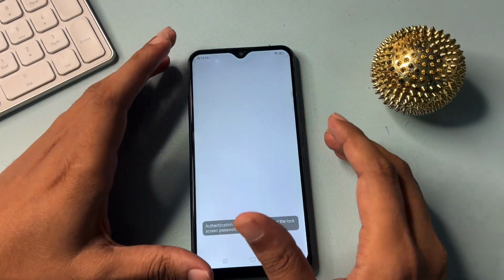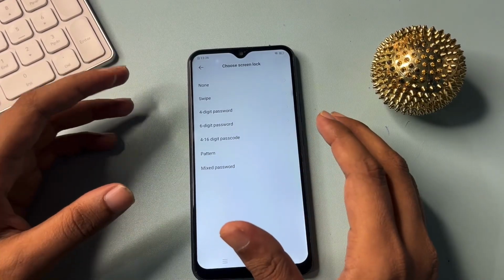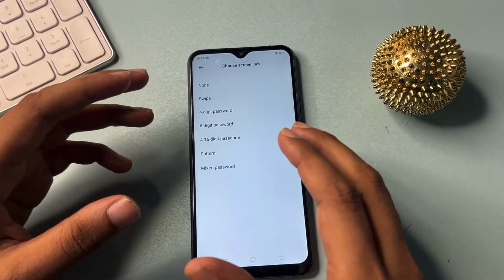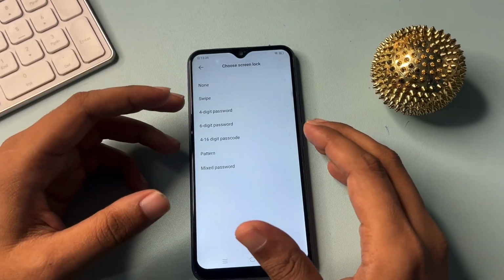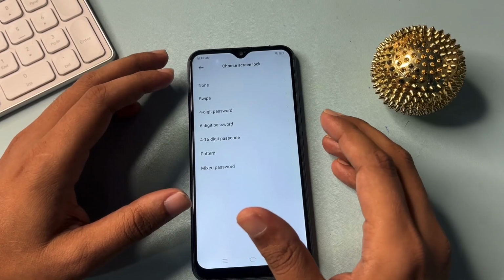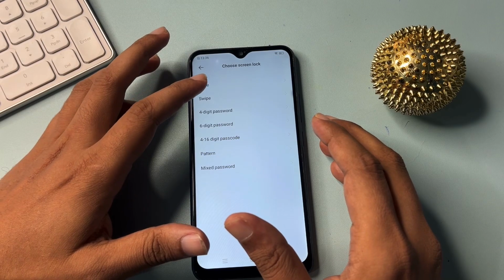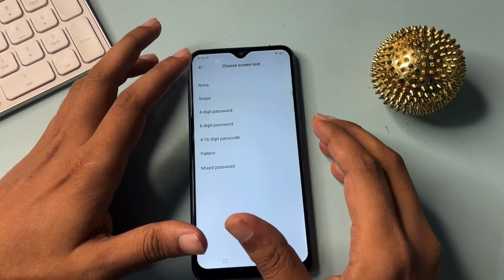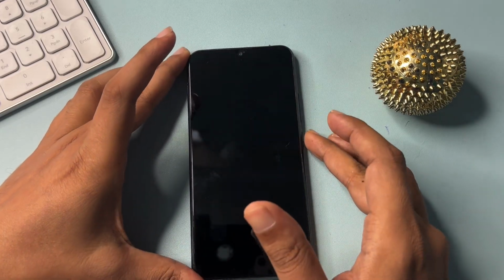When you click on verify, you can see the phone's pin, pattern and password have all been removed. Now here it will ask you to set a new pin, pattern or password. So from here you can make a new pin, pattern and password. But for now I am not going with a new pin, pattern and password. Simply I am going with the skip swipe option. Simply I will click on this swipe option. Now you can see my smartphone has been completely unlocked.